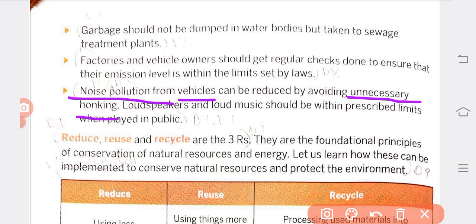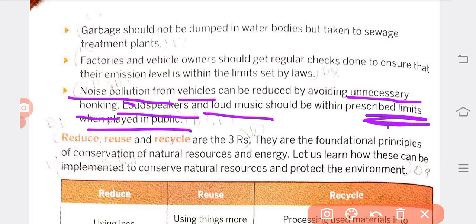Next, loudspeakers and loud music should be within prescribed limits when played in public. In homes and public places, people put loudspeakers beyond the limits, play loud music and dance.